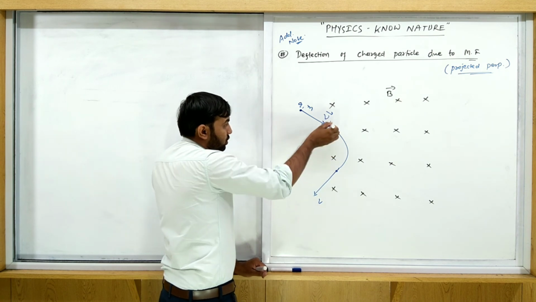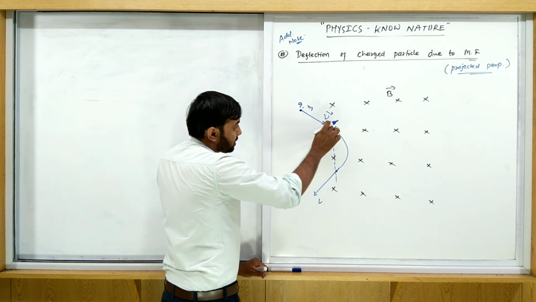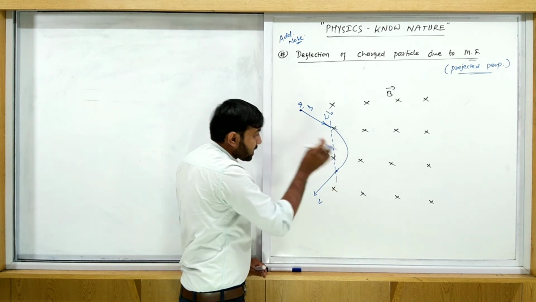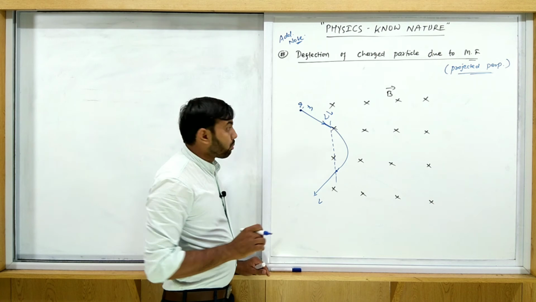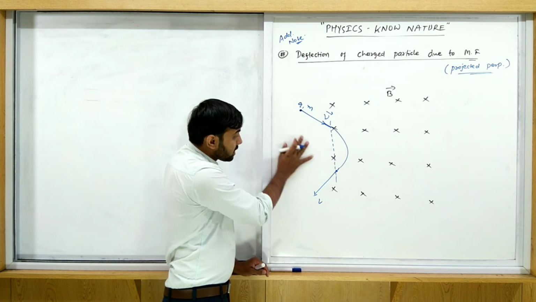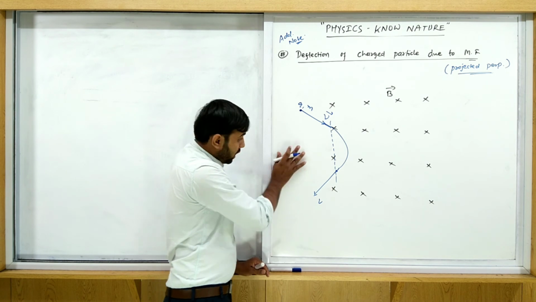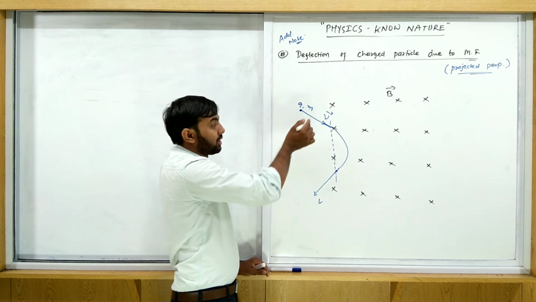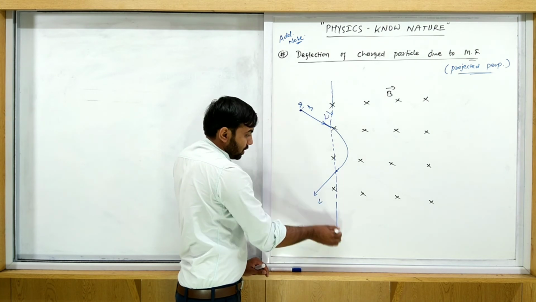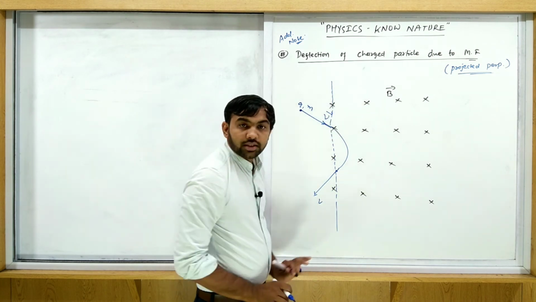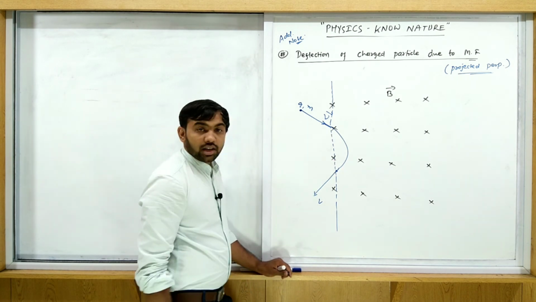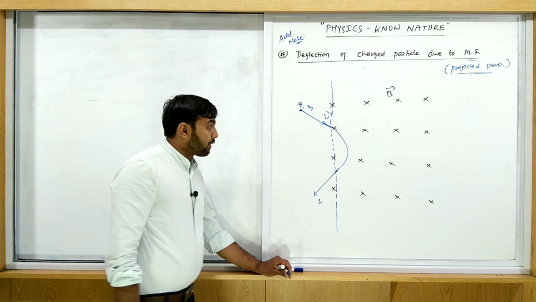See, this much arc, that is one part of a circle, is formed inside this magnetic field. Then after that, the charged particle moves along this line, because here the magnetic field is not present. If here again the magnetic field were present, it would complete the circle. But the magnetic field is present only within this region. Here there is no magnetic field, so it enters here and just comes out here. Okay, then how to find this?